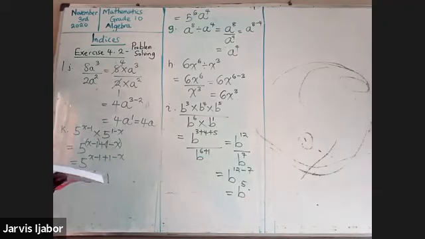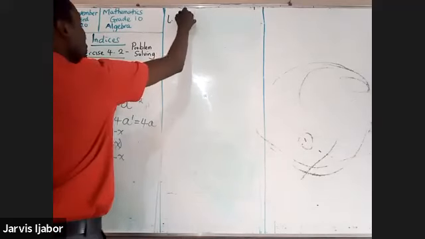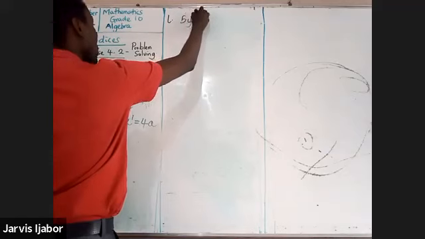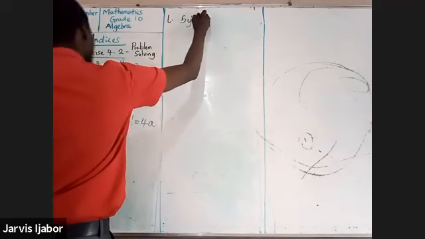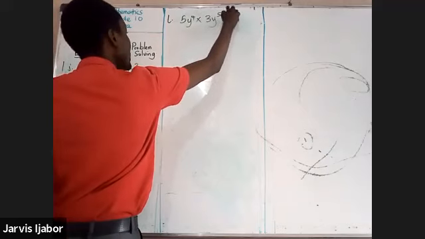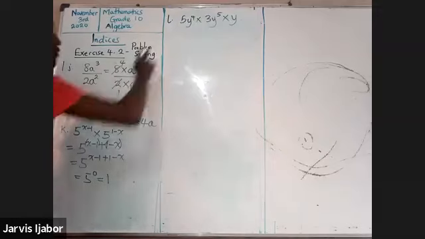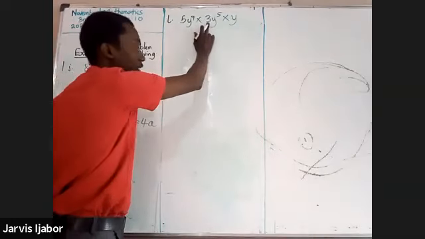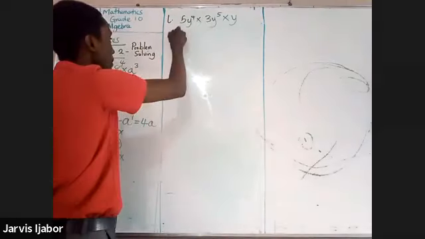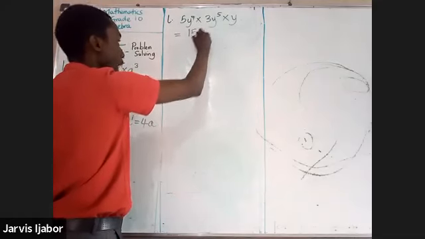We have one more question to go, and that is L. Now in question L, we are told 5y to the power of 4 times 3y to the power of 5 times y. So how do you handle this? 5 is a number, 3 is a number, so you multiply the numbers. 5 times 3 will equal 15.